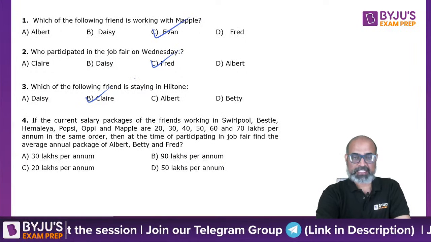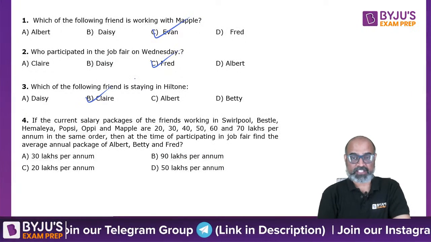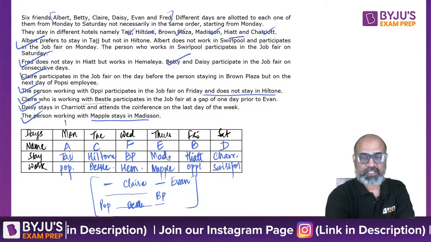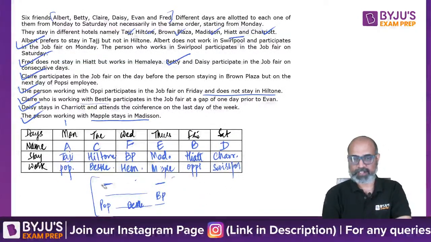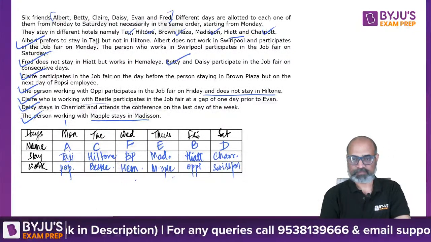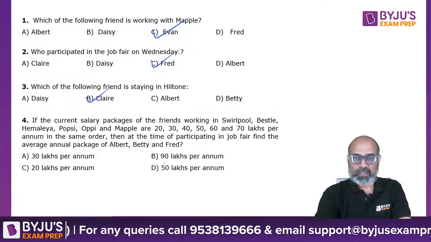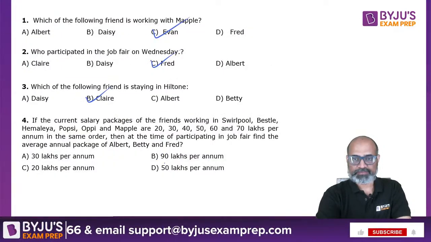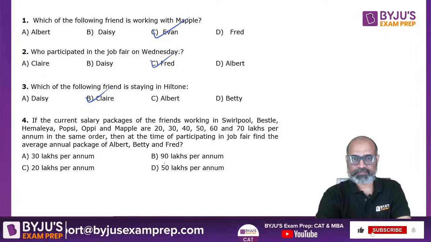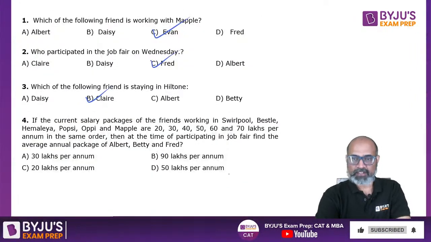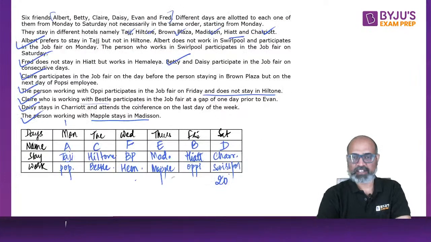Okay. Next it says if the current salary packages of the friends working in Whirlpool is, so I'm erasing this part because we don't need it anymore. So the one working in Whirlpool has 20. And Basil and Himalaya 30 and 40.